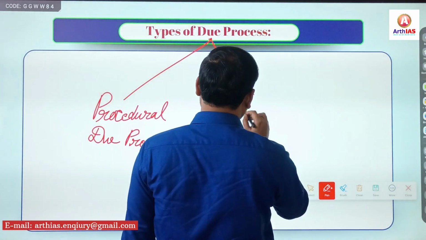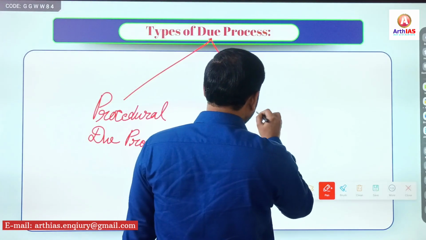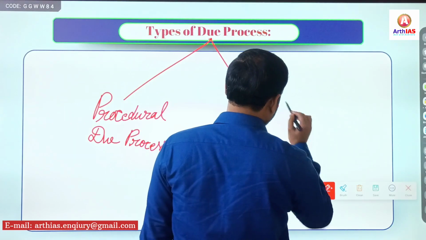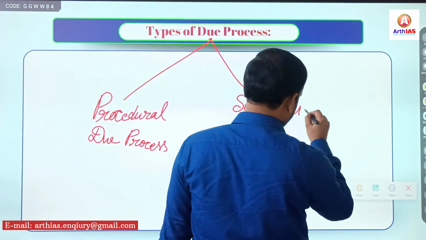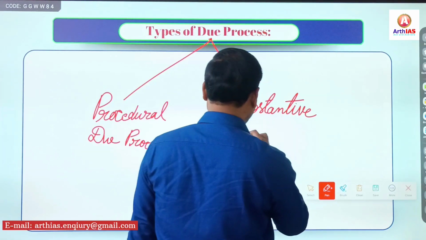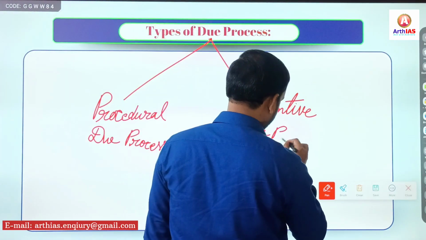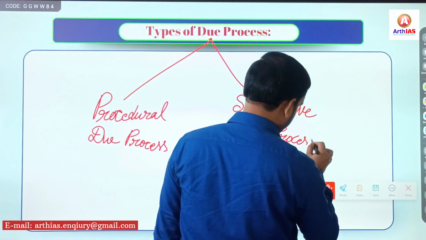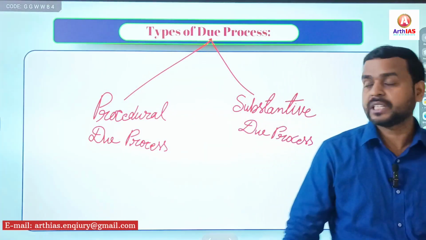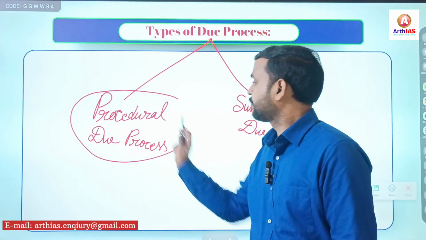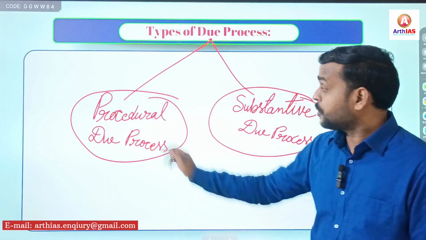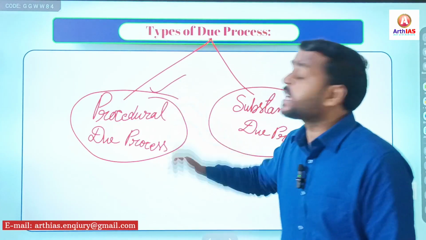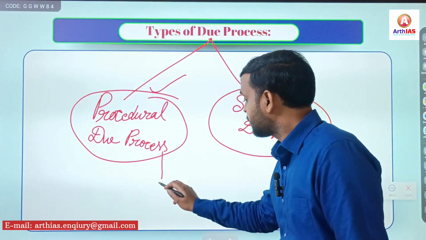Second is substantive due process. Simple. So, what is the difference between both? Procedural due process and substantive due process. So, here procedure is checked, means the question is how.